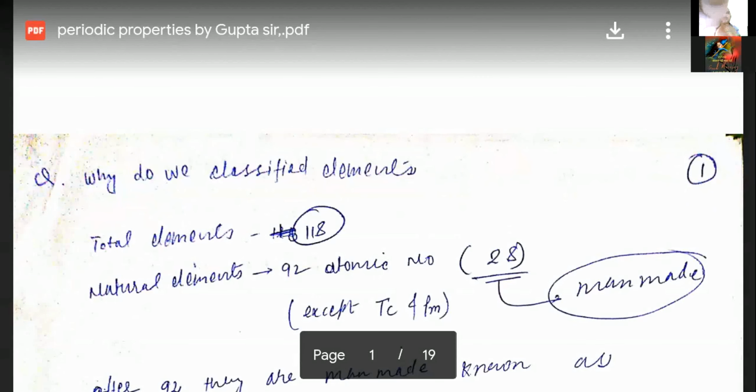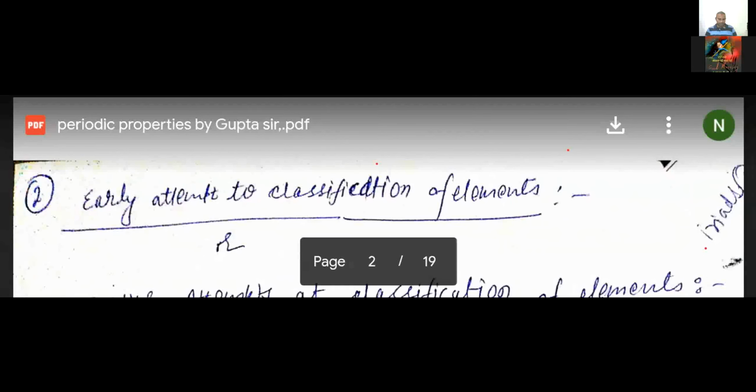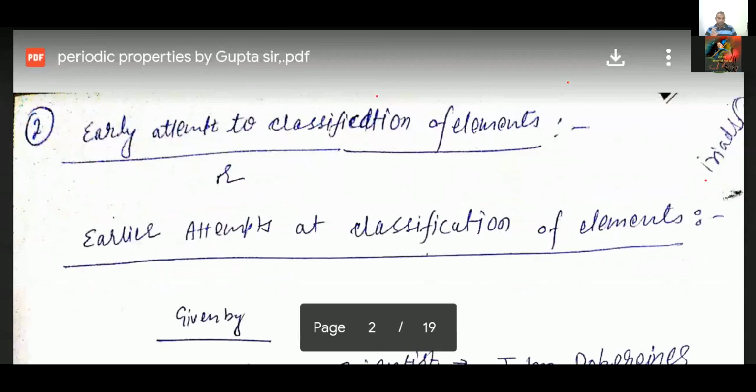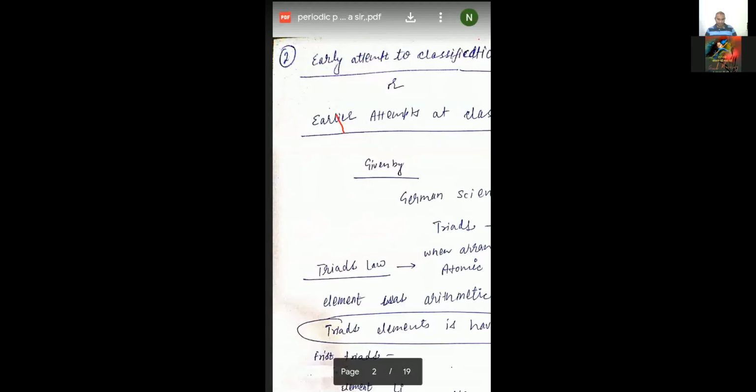What were the early attempts made by scientists to classify the elements, students? The very earliest attempt was by the first person who classified the elements. Who was the first person? Döbereiner was the first person who classified the elements. How did Döbereiner classify them? You can go to the downside of the slide, students, so you will be able to understand.